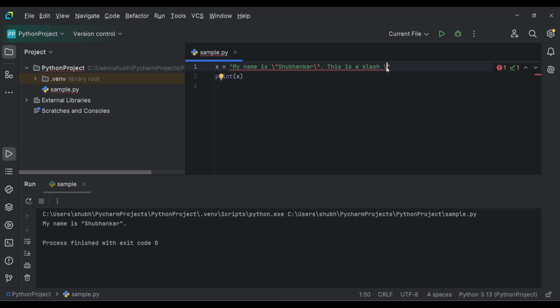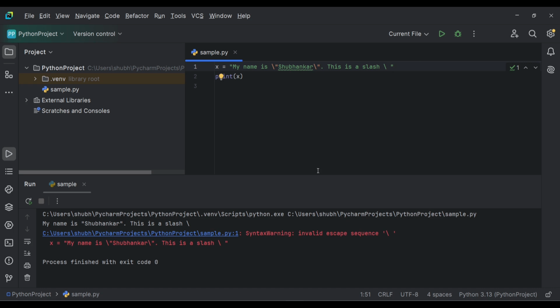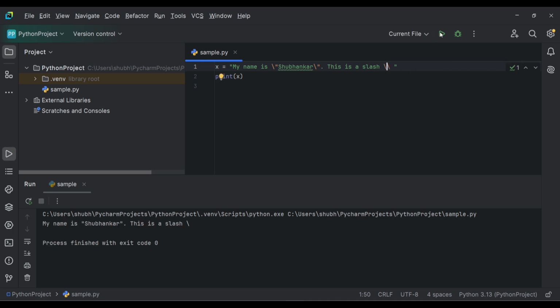So let's check with space as well. Now try to print. So here it is giving us error: invalid escape sequence backslash space. Therefore, we need to use one more backslash. Now let's check the output. Now here we can see there is no error and we have this backslash. This is a backslash.